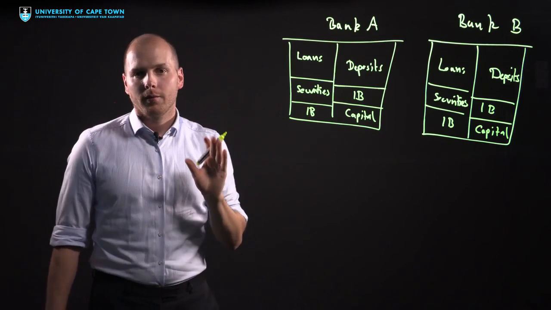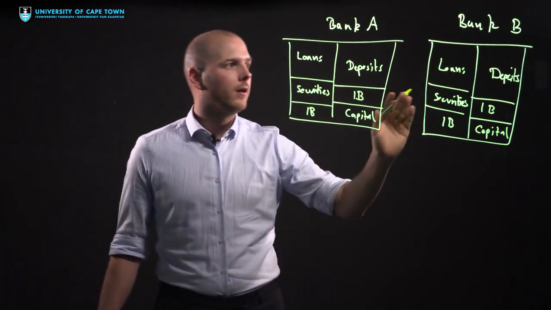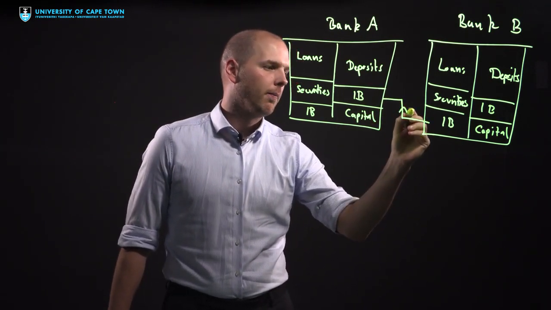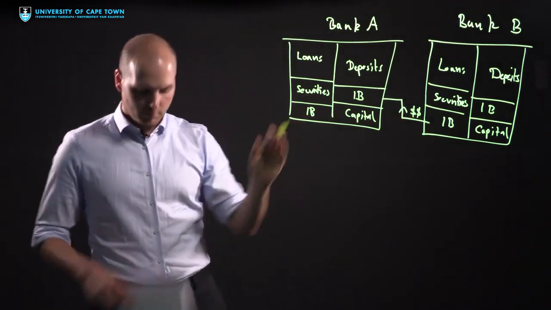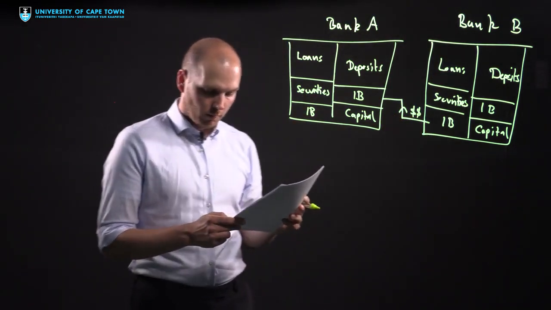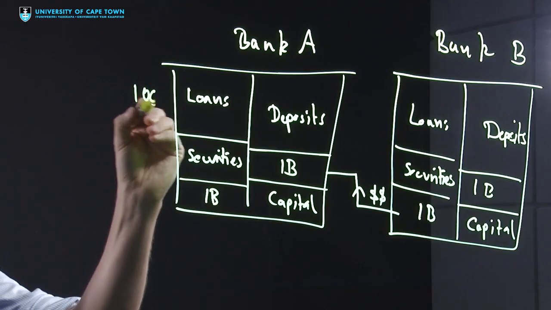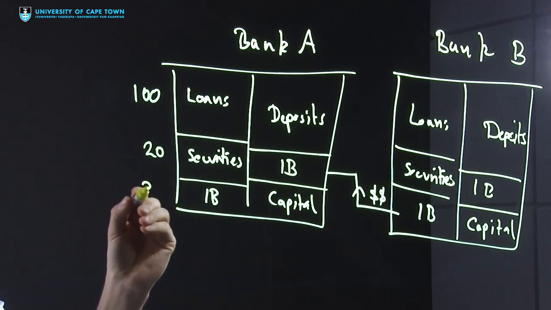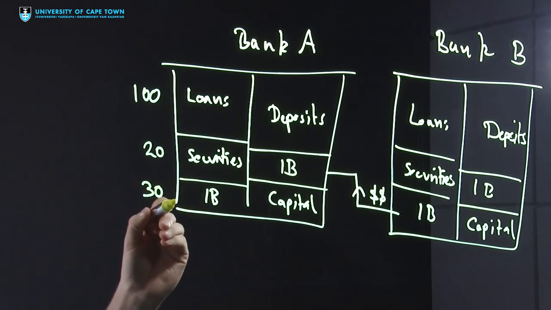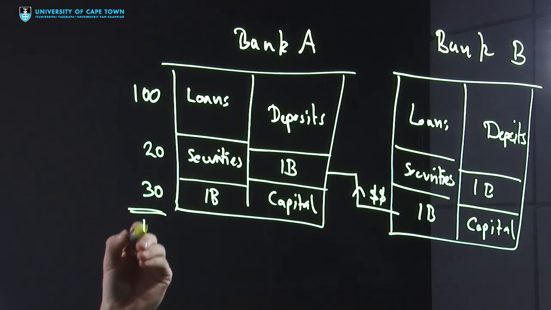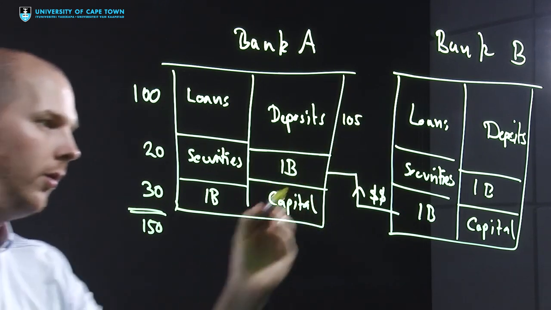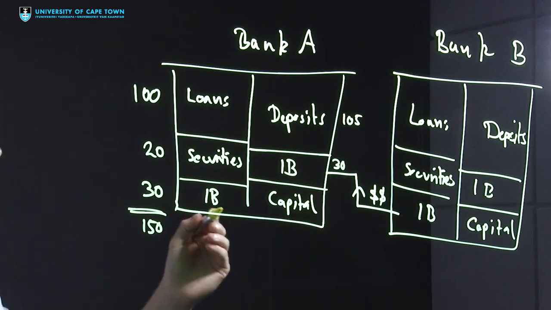Now, the first mechanism of contagion happens when one bank lends to another. So let's say we write down a few numbers here. Let's say we have loans of 100 and we have securities of 20 and we have total interbank assets of 30, so that the total balance sheet size is 150, and that's financed with deposits of 105, interbank borrowing of 30, and capital of 15.